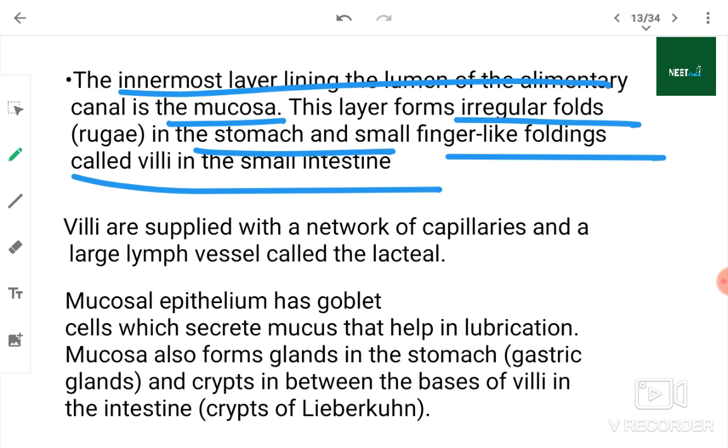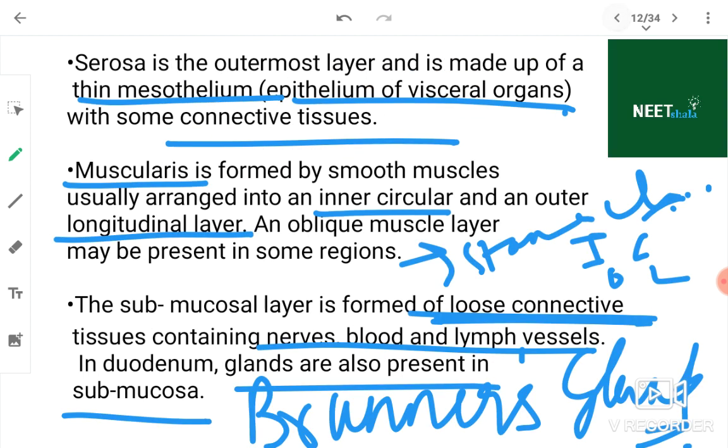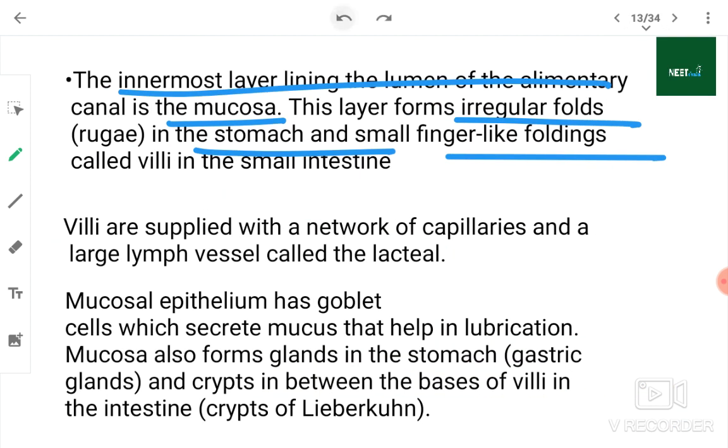This mucosa layer is also differentiated into three layers. The outermost layer is muscularis mucosa. The middle layer is lamina propria. Remember MALT, mucosa associated lymphoid tissues. And the innermost layer is epithelial mucosa. So mucosa is differentiated into three layers. Outermost layer is called muscularis mucosa, middle layer is lamina propria, and innermost layer is the epithelial mucosa.